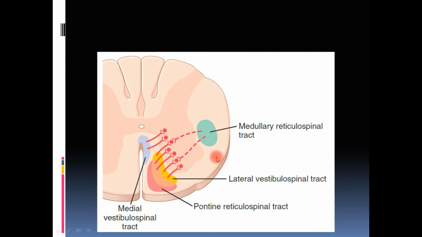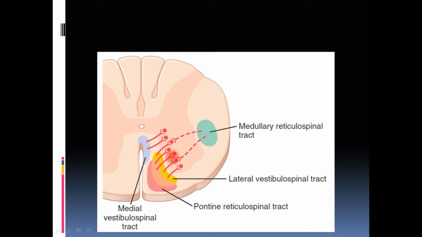Now their functions. If we consider that the solid lines here are excitatory and the dotted lines here are inhibitory, you can see directly that the pontine reticulospinal tract, the upper one, which arises from the pontine reticular nuclei, is exciting, or stimulating, the cell bodies here. These are the cell bodies of the neurons which supply the anti-gravity muscles.